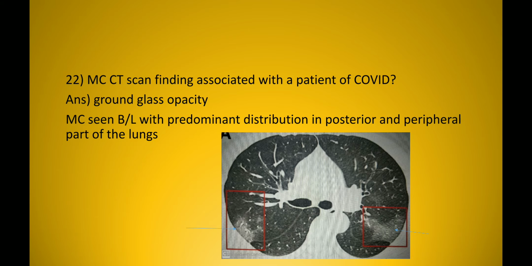Now coming to radiology of COVID-19. Most common CT scan finding associated with a patient of COVID-19: ground glass opacity. The characteristic of this is that it is most commonly seen bilaterally with predominant distribution in posterior and peripheral parts of the lung. So this is an image-based question from radiology of COVID-19.